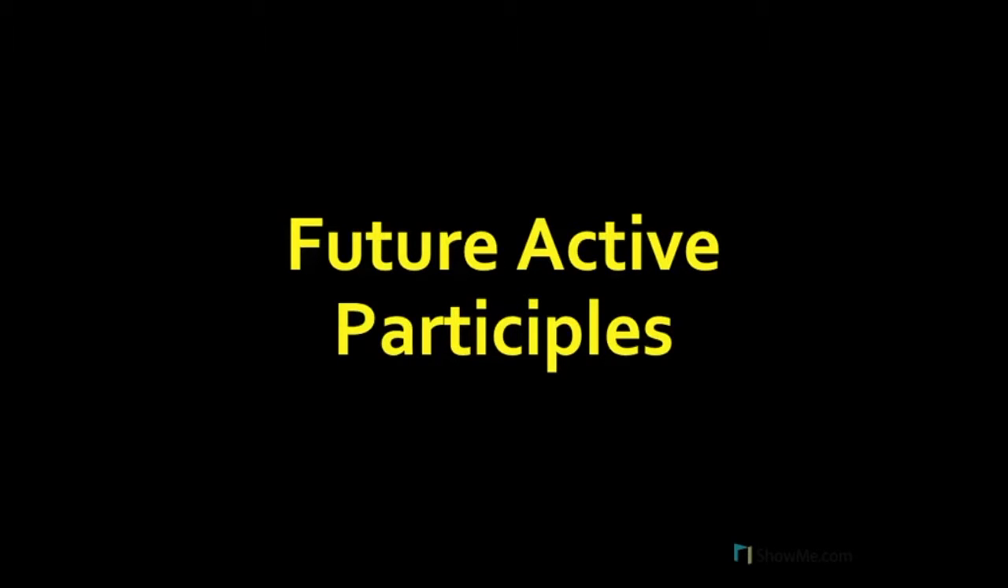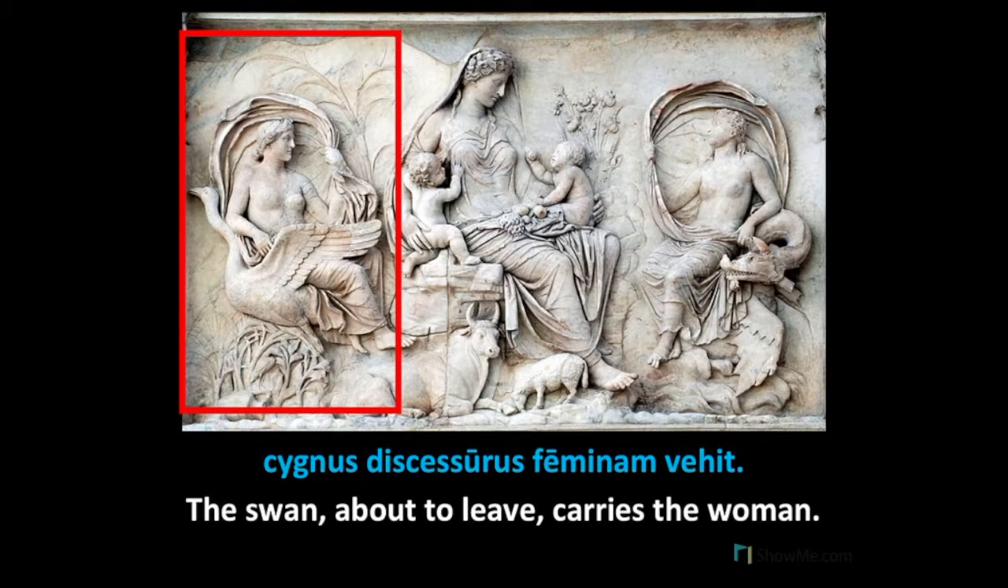In this video, we will discuss the forms and translations of the future active participle. We will also review some of the fundamental ideas about participles. Our first example describes a scene from the Ara Pacis Augustae, the Altar of Peace.